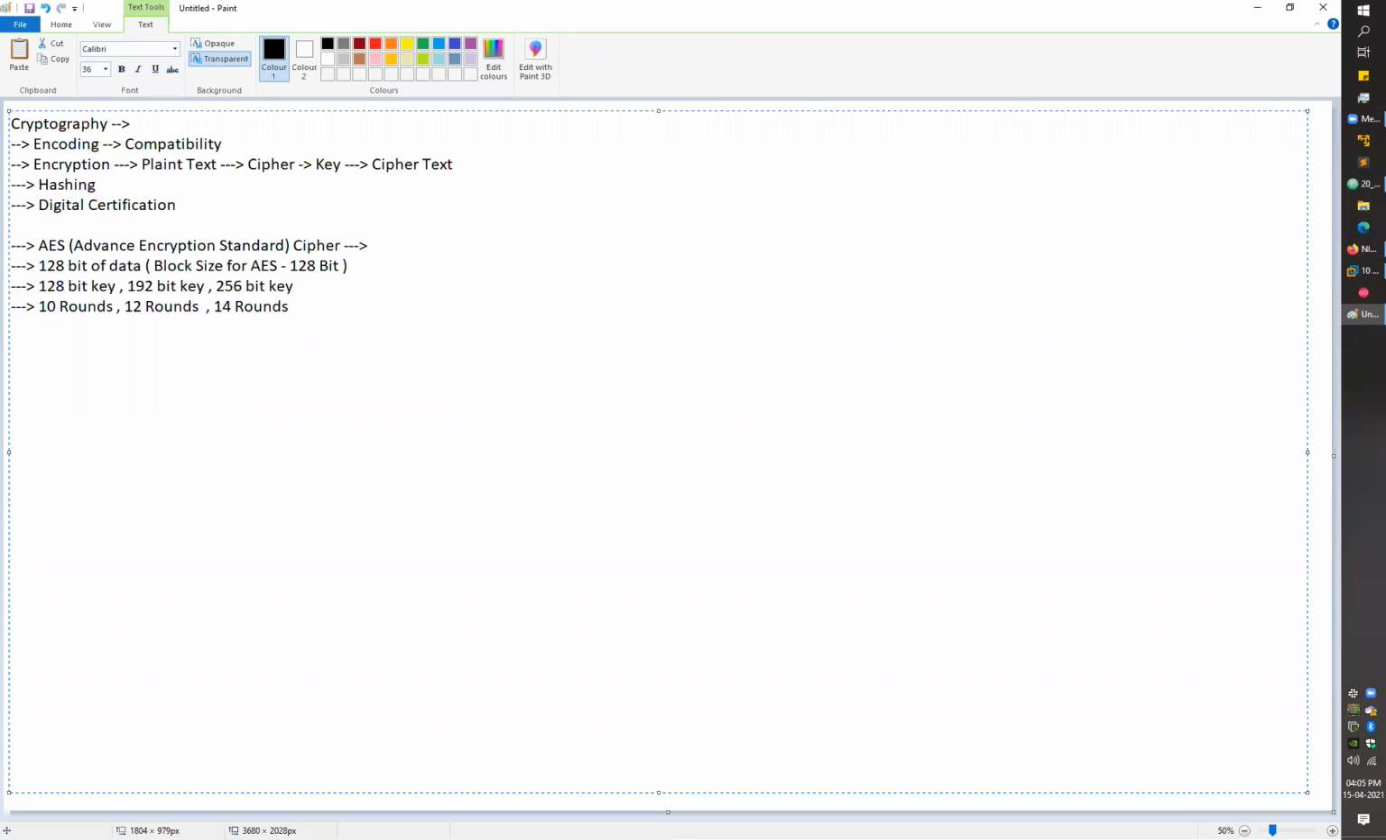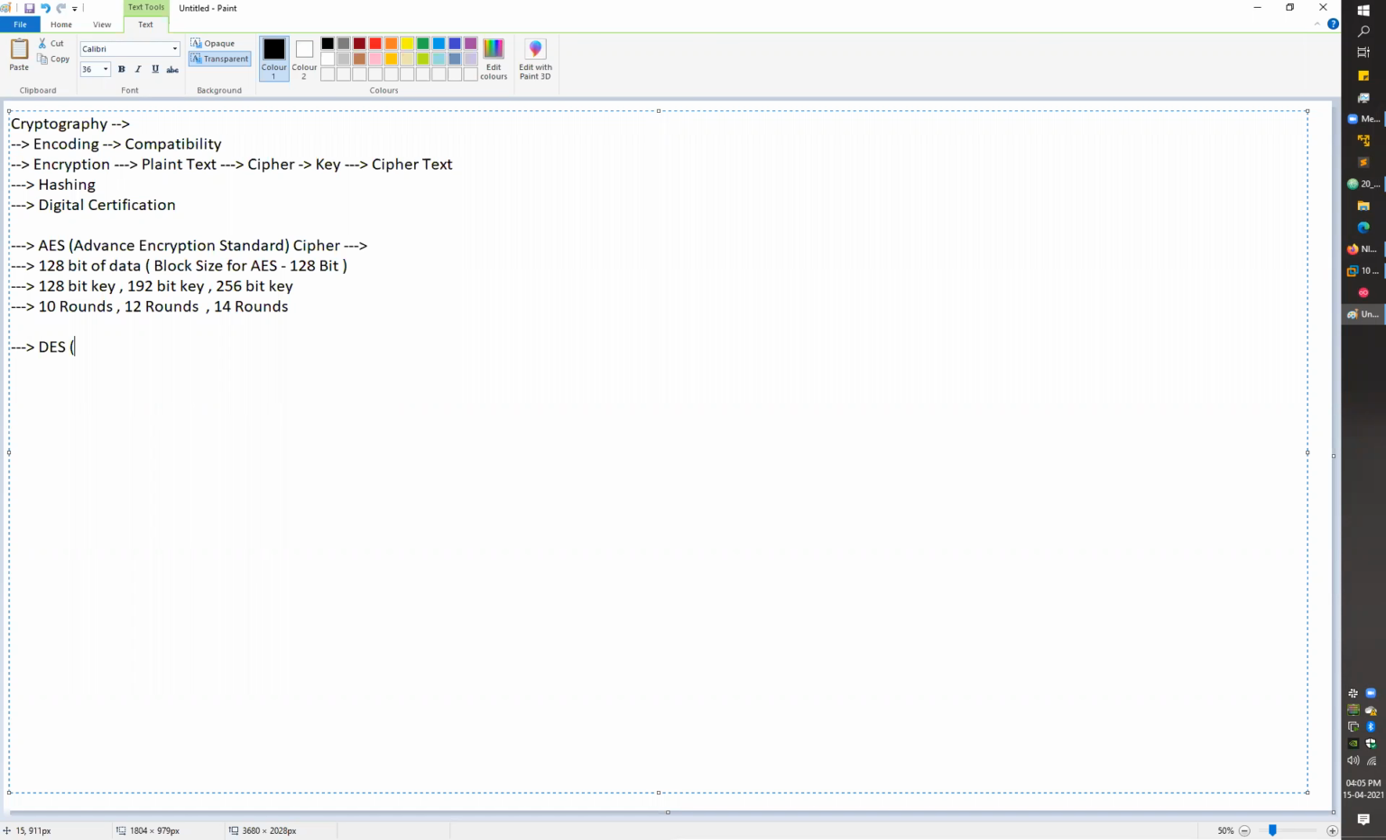Other than AES, in my notes we also have some traditional ciphers, but they are not used nowadays. If you want to read about them, they are also listed in the notes. Other than AES, you can also go with DES. Some of the time, you can see DES as well.